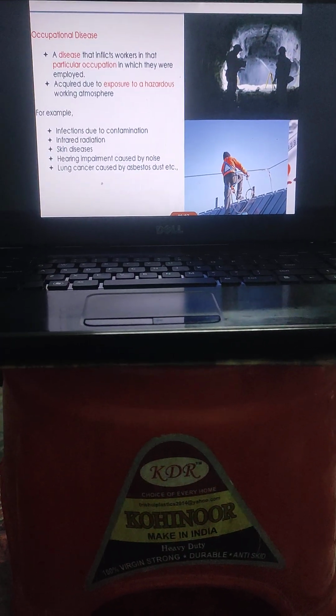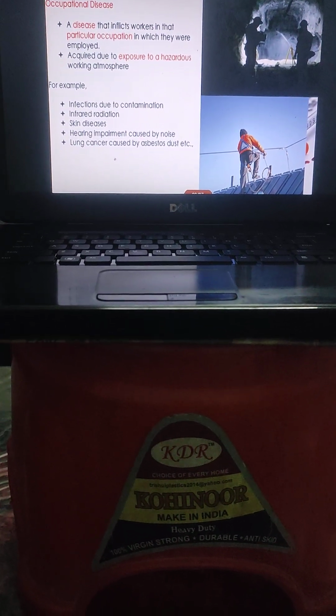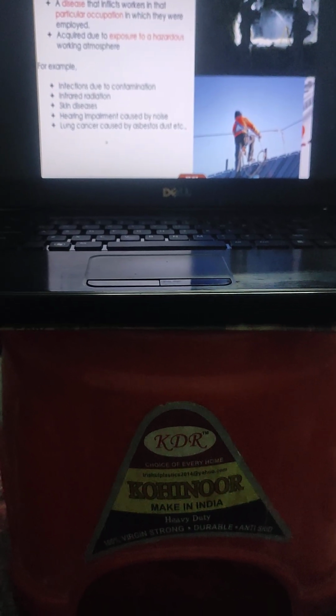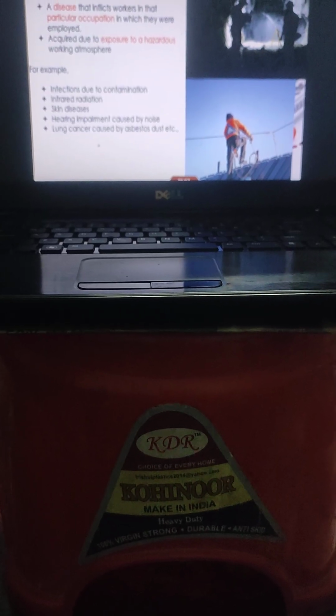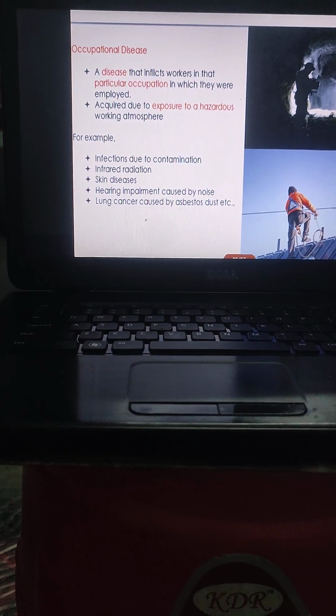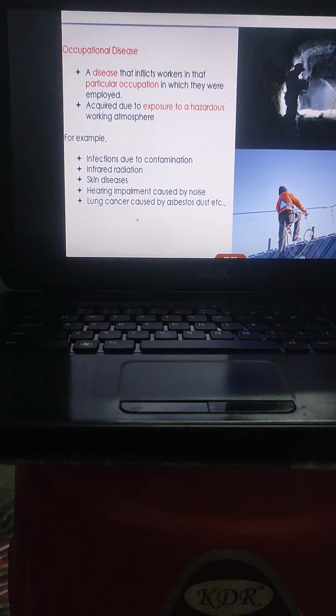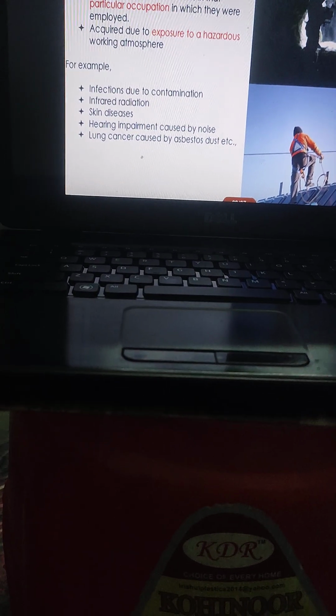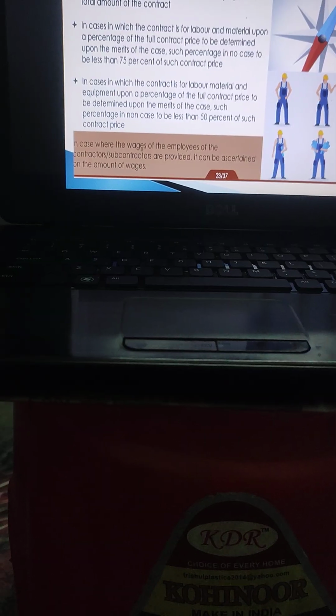Similarly, the case with occupational diseases. These occupational diseases are like infraction, radiation, skin diseases, or lung cancer, hearing impairment, meaning the diseases which arise due to the occupation of the worker. So it can be covered.